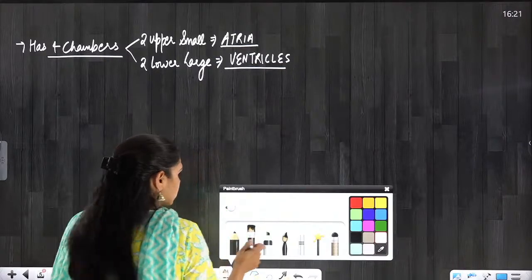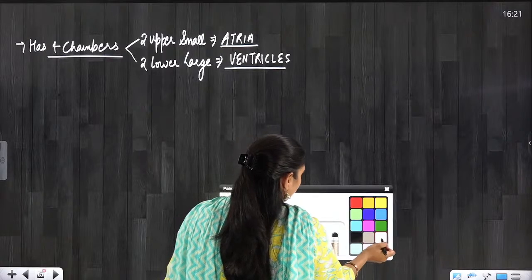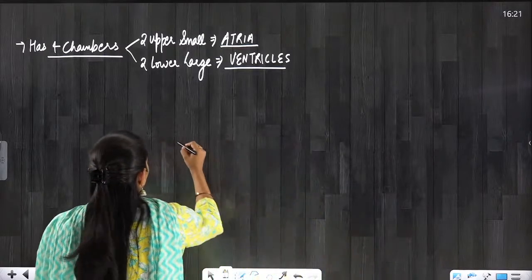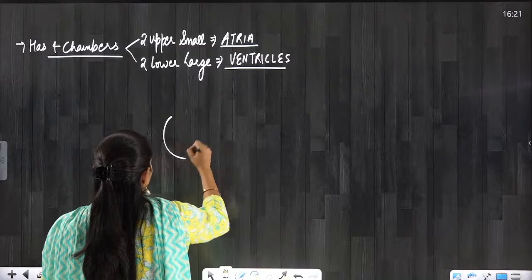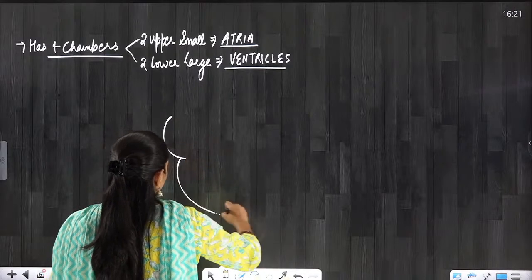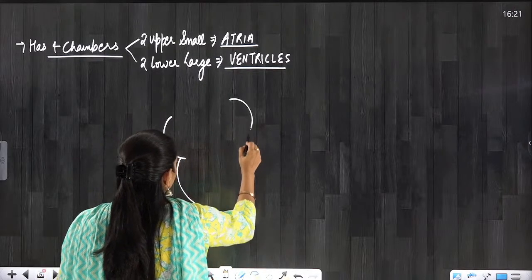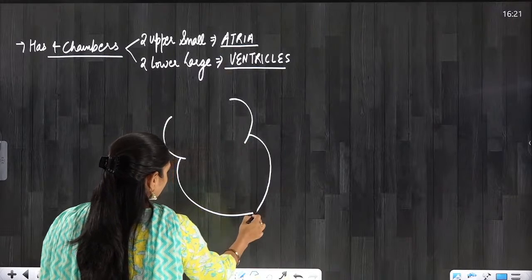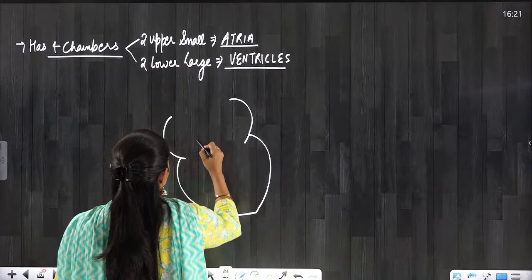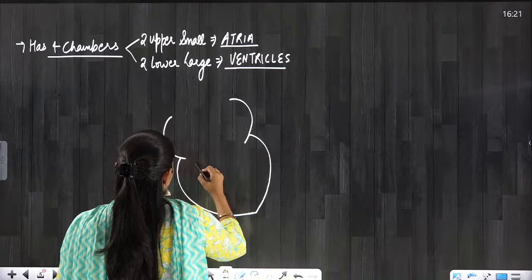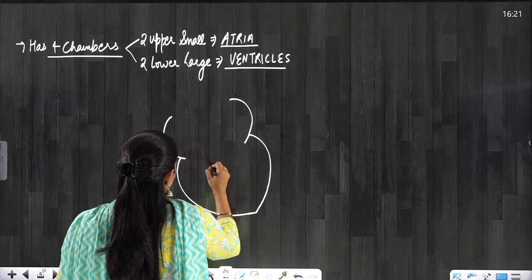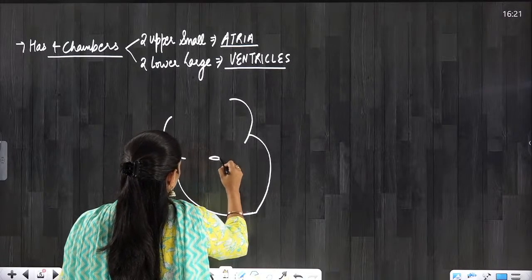Okay, so let's write it down and let's draw. So if you can see here, these are the atria, and here these are the ventricles.